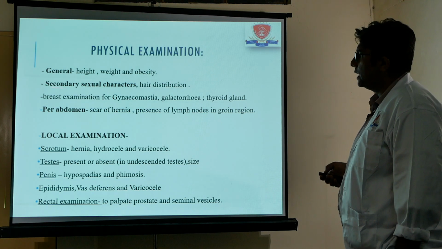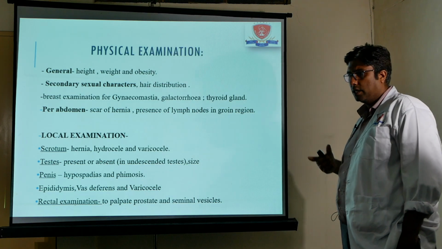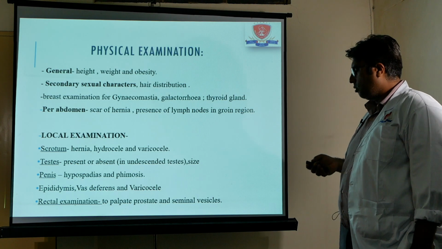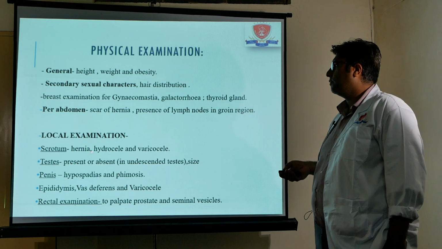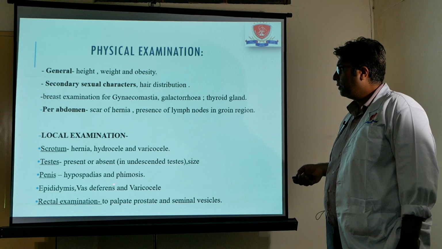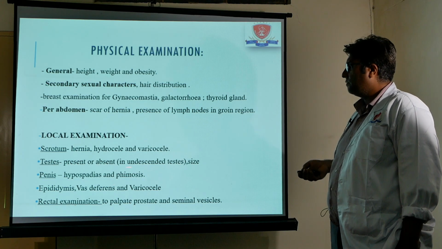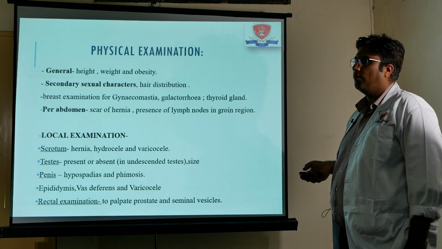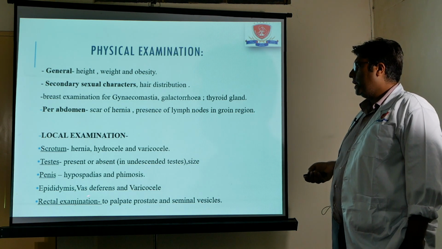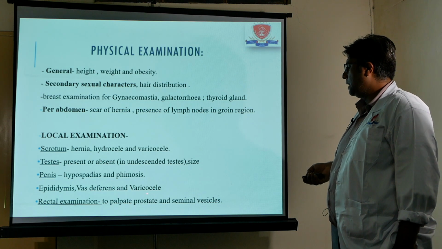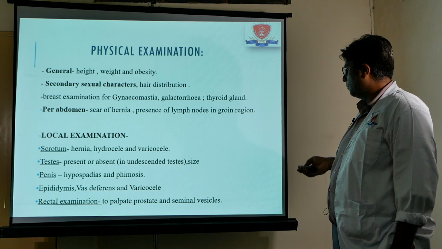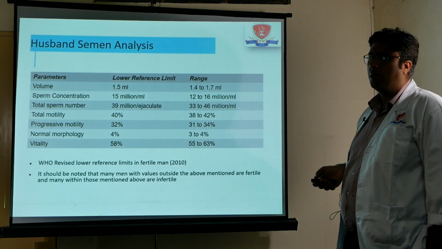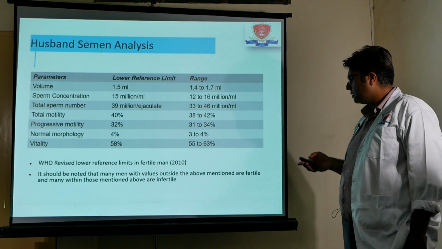And yes, one of the important examinations is the local examination, which includes the organs like penile length, penile shaft. You have to see the scrotum for the rugosities, presence or absence of any hernia, hydrocele, varicocele, hypospadias, phimosis in the penile area. You have to see the presence or absence of the testes, the volume of the testes. And PR examination is also important in the elderly age group to rule out prostate problems and to look for the seminal vesicles.